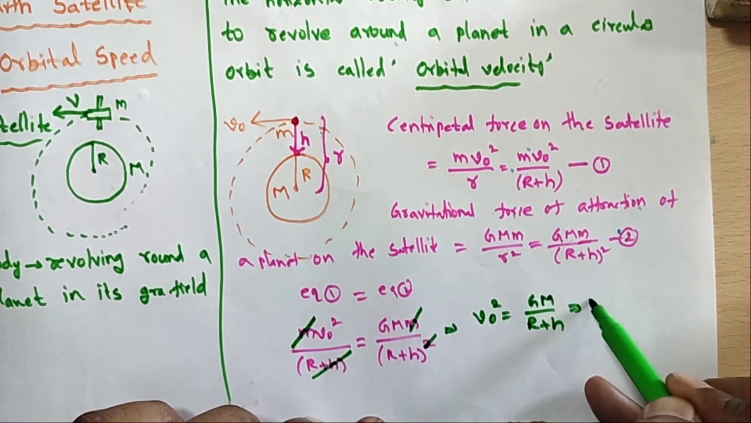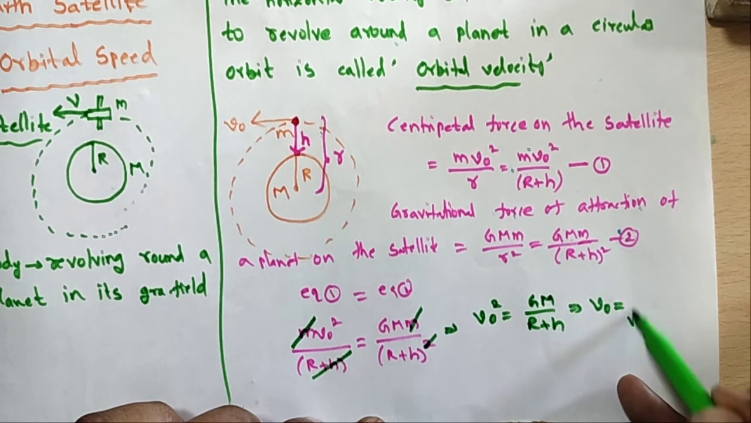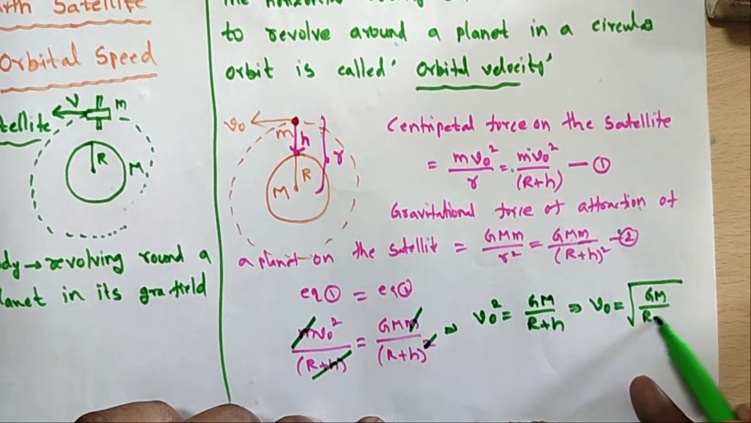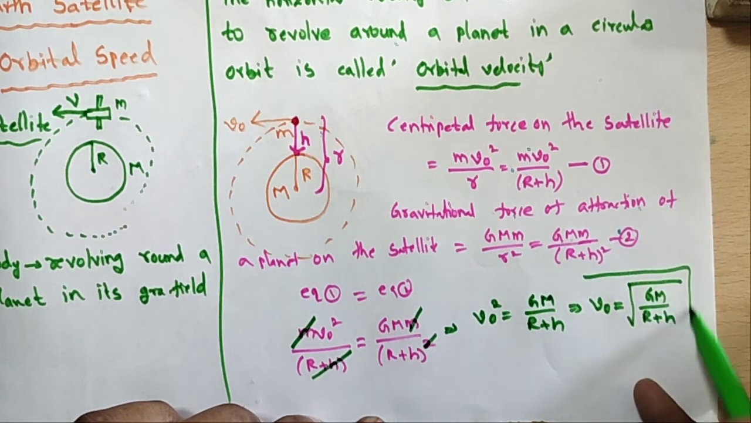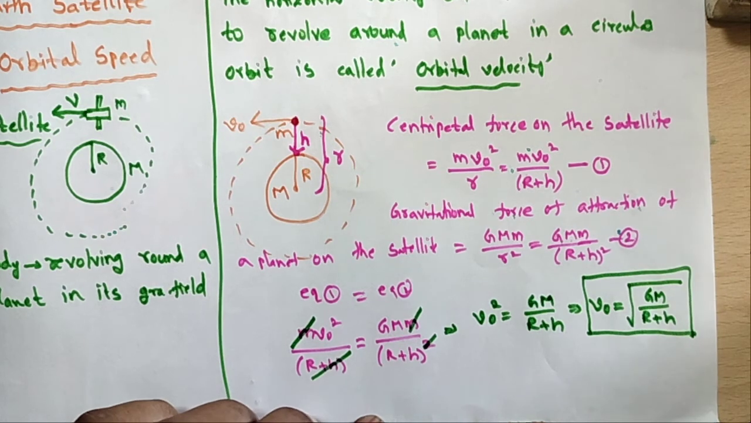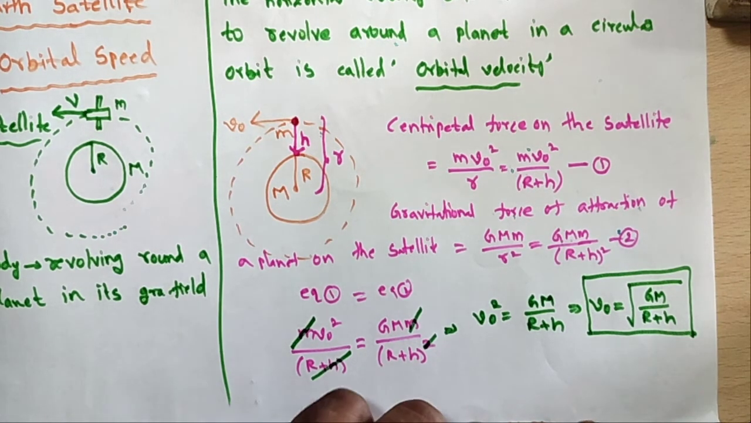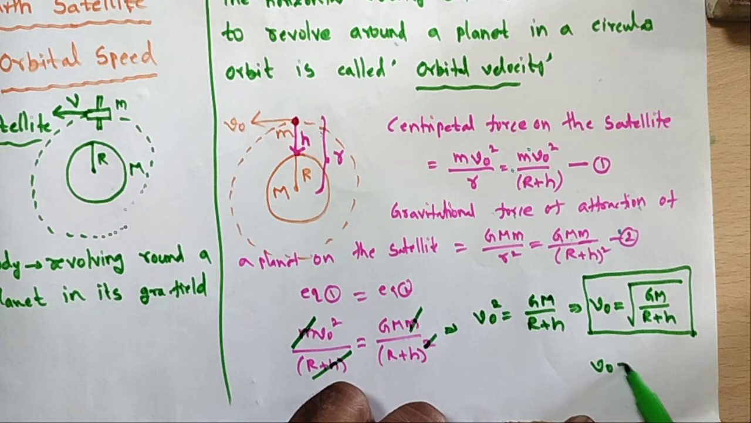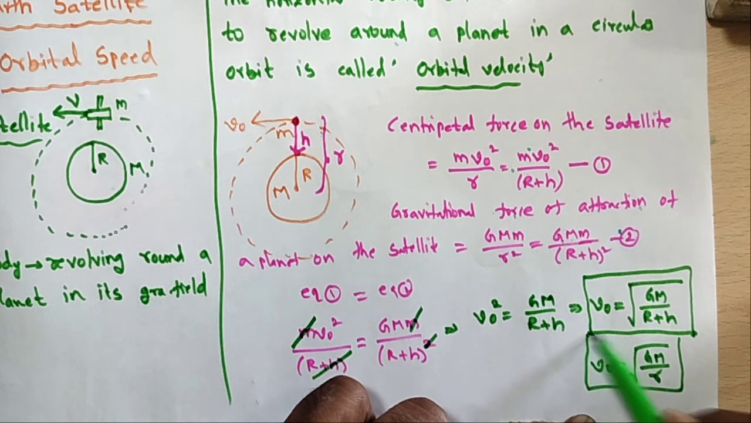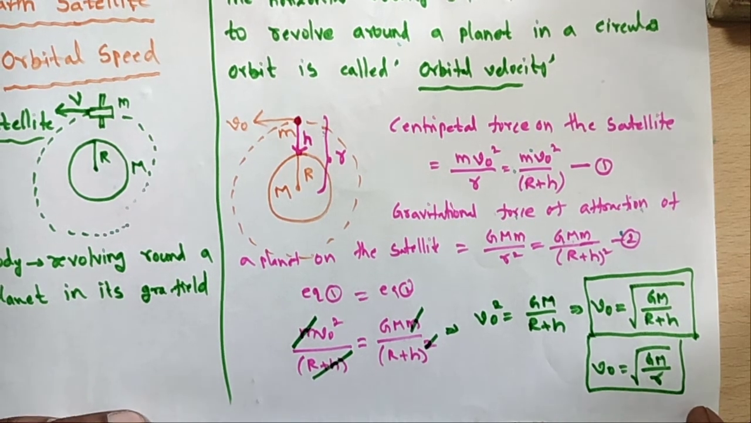What is V naught? V naught is equal to under root of GM by (r plus h). So this is velocity, V naught, called orbital velocity. Or V naught is equal to under root of GM by small r.